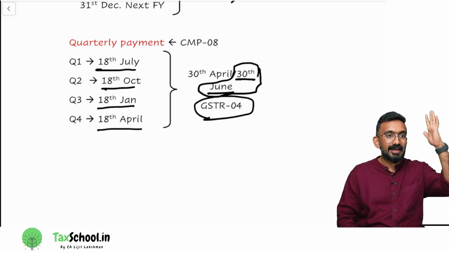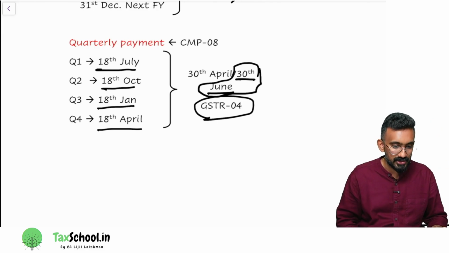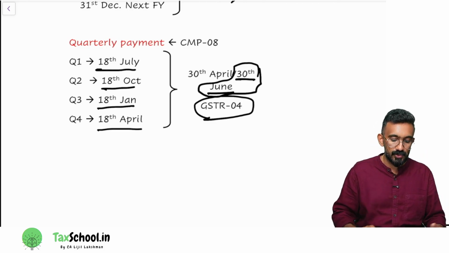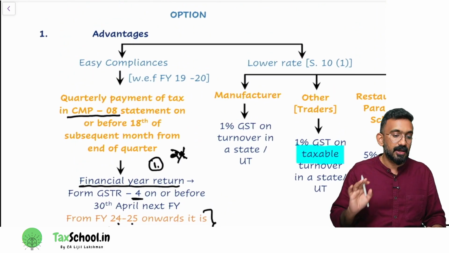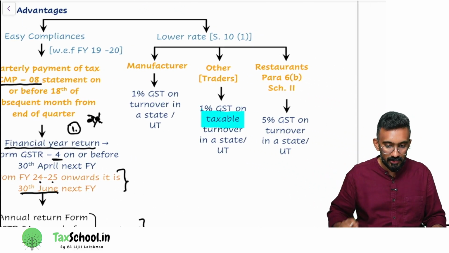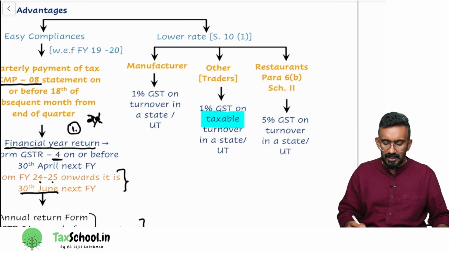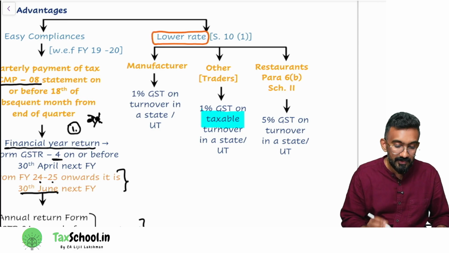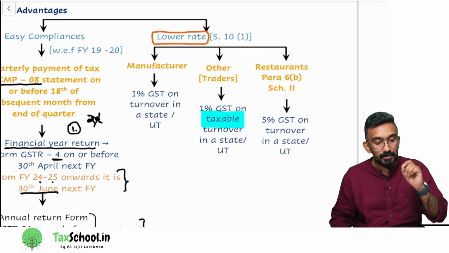Instead of going for 25 and all that, you are now reduced. Isn't that an advantage? Okay, so that is considered to be your first advantage, which is easy compliances. But that's not your biggest advantage. Biggest advantage happened to be the second advantage. Now, when you read the second advantage, what is it talking about? Lower rate. You have to be very careful in understanding how to compute this lower rate.